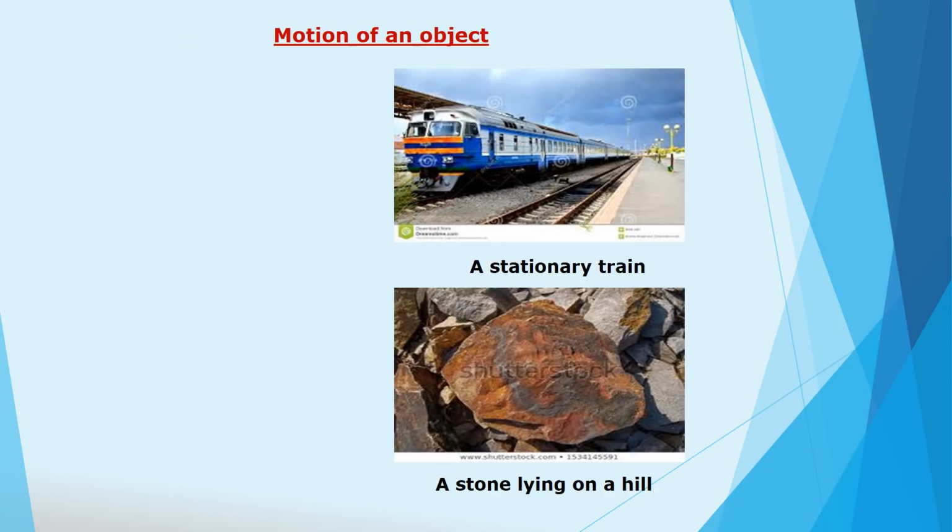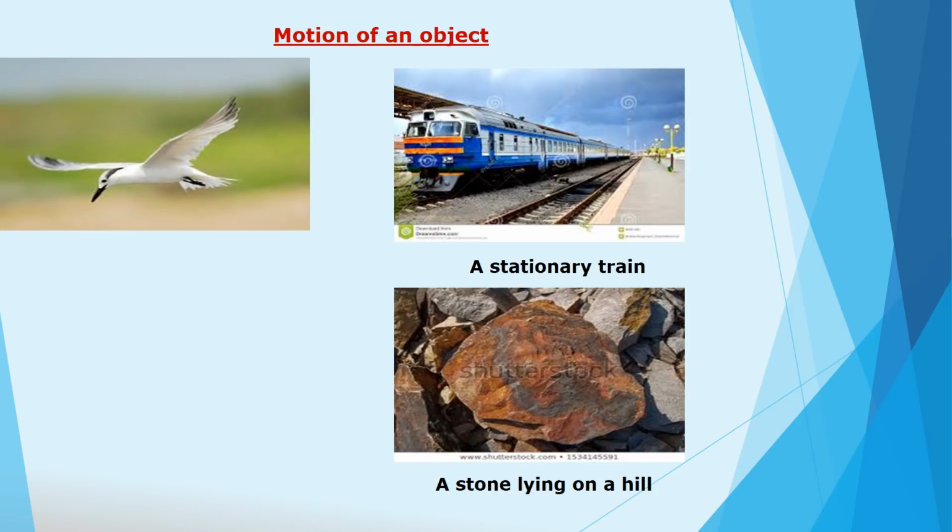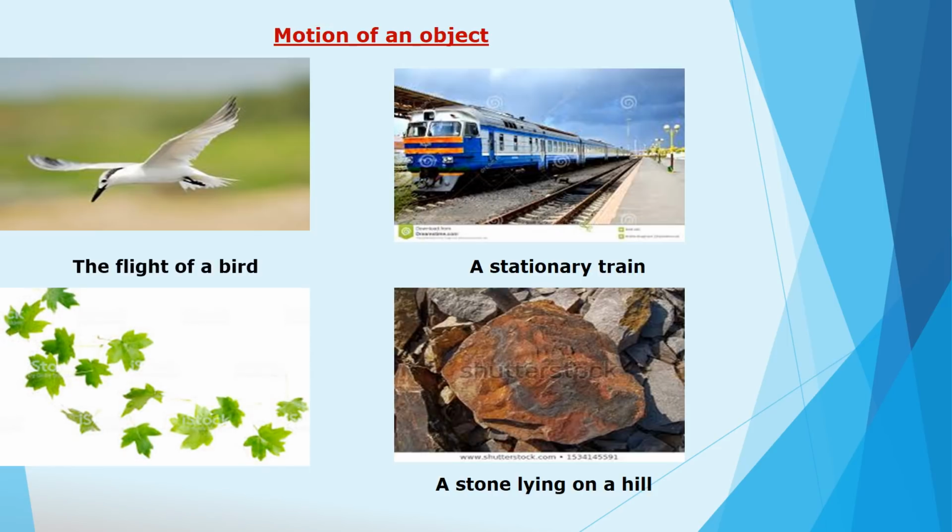Motion of an object. We know the continuous displacement of an object is called motion. Can you tell in which of the following examples can you sense motion? How will you explain presence and absence of motion?